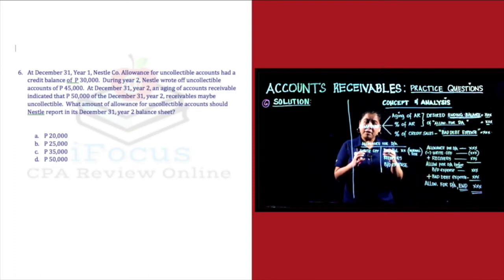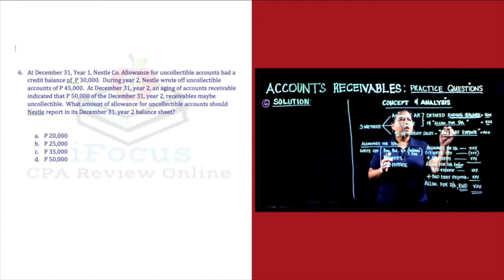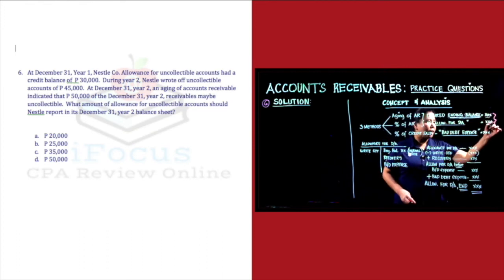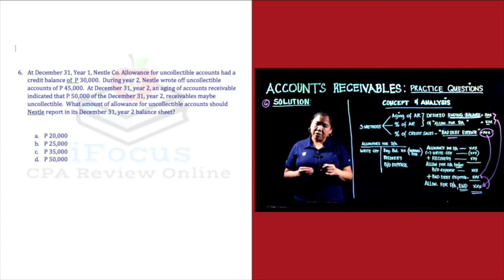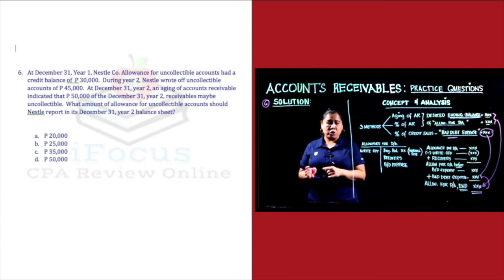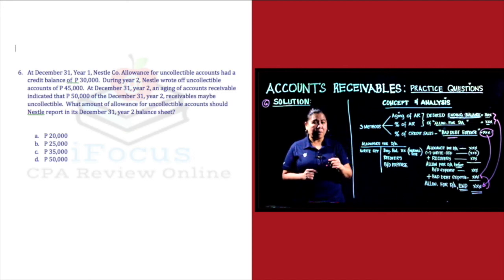Kung ang gagamitin natin ay aging of accounts receivable or itong percentage of accounts receivable, yung amount na makukuha natin dyan, yan na po yung ending balance natin sa allowance for doubtful accounts. Alright? Itong amount na yan, yan ang magiging ending balance natin. Back to the problem. At December 31st, year 2, an aging of accounts receivable indicated that 50,000 of the December 31st, year 2 receivable may be uncollectible.